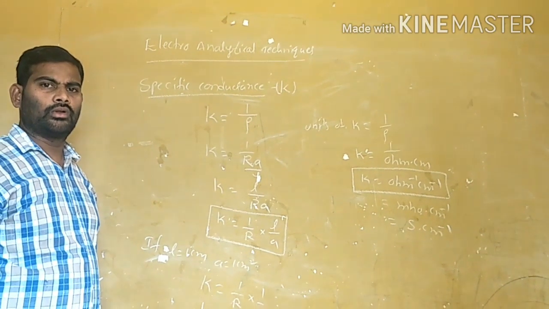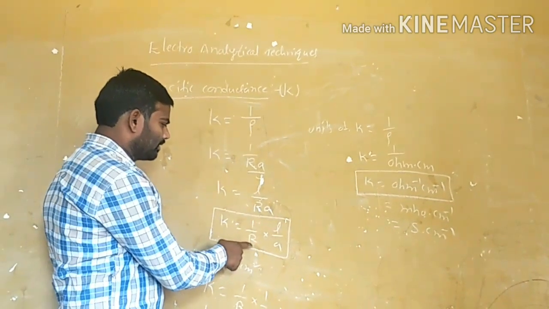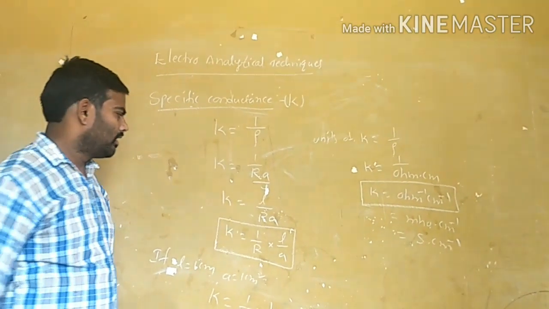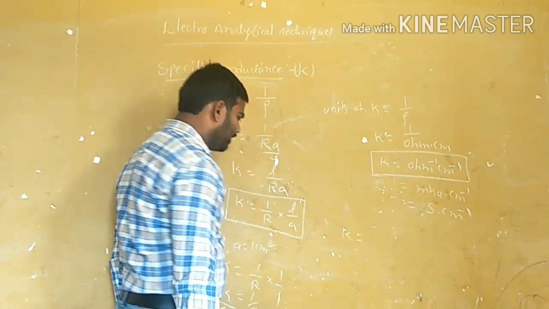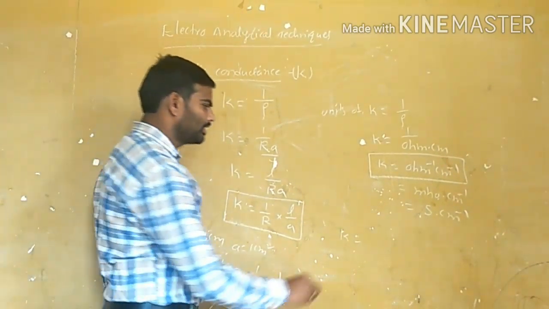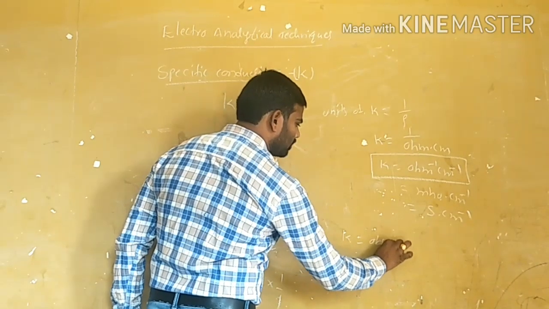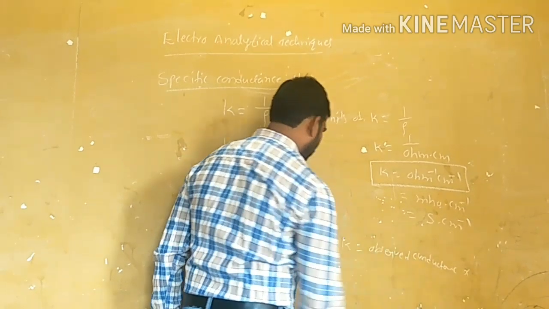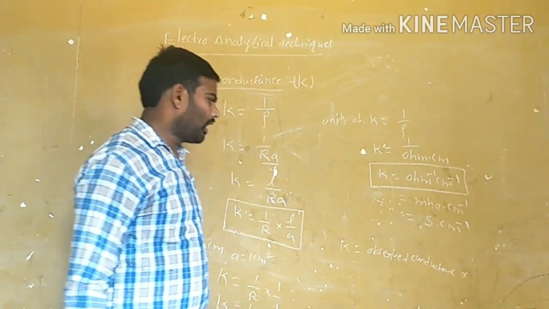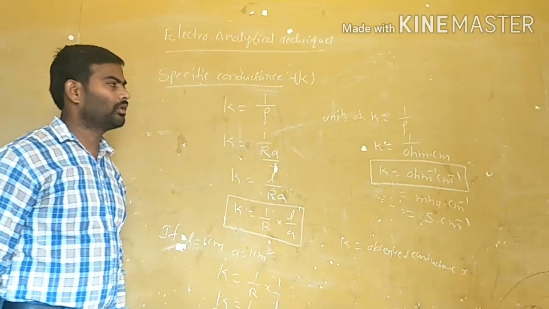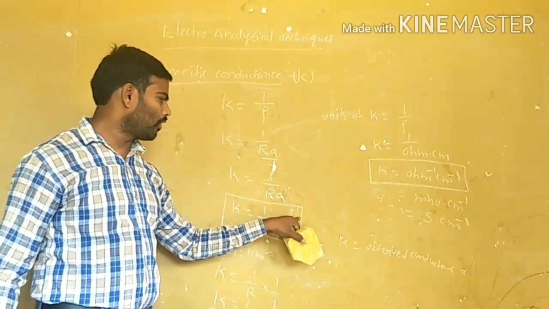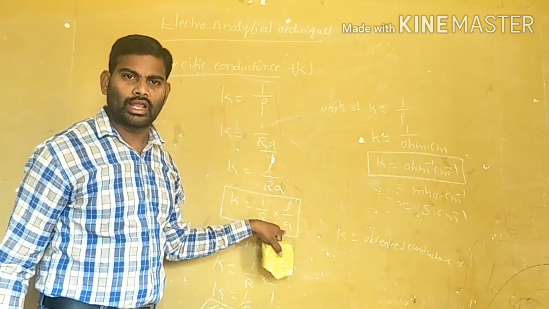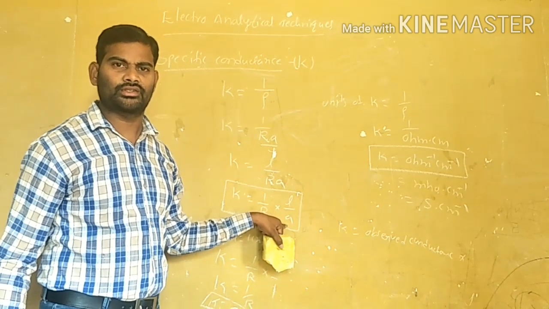Now, 1 by R is a conductance. Here K is equal to 1 by R, the observed conductance value, into L by A. This ratio of the distance between the two electrodes to the area of the electrode is called cell constant.